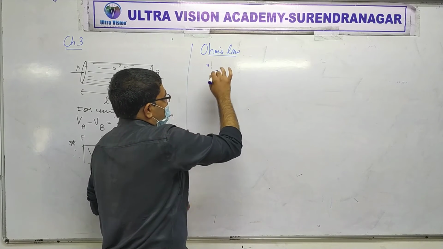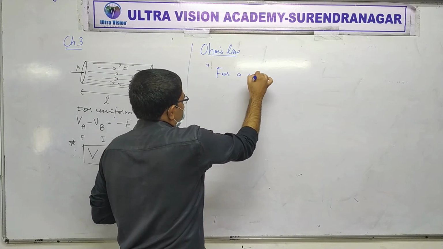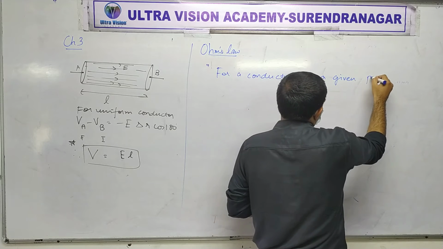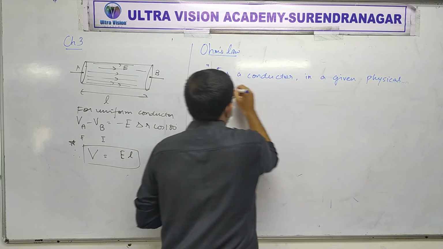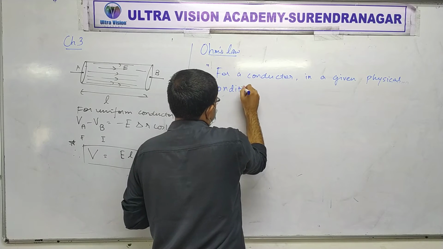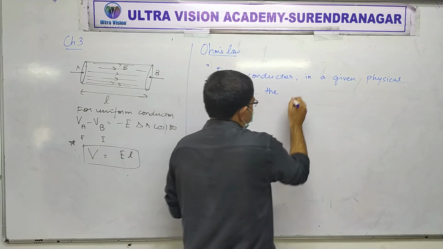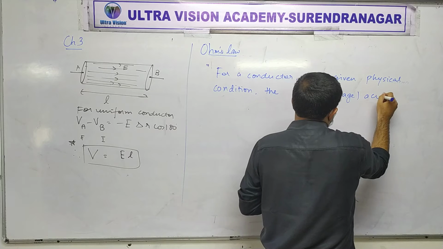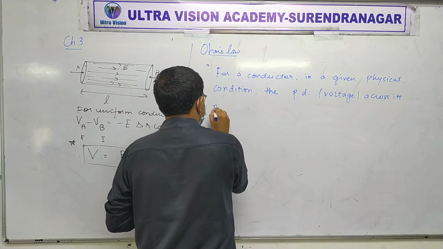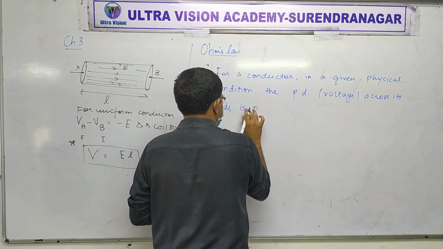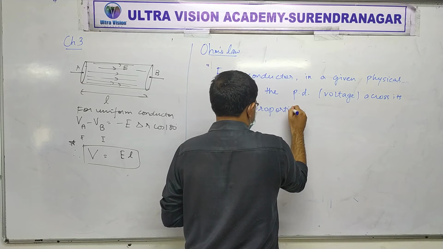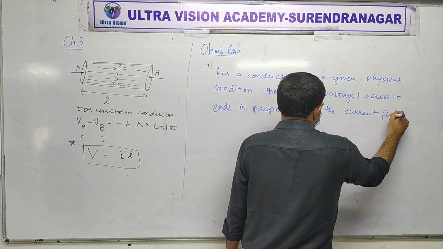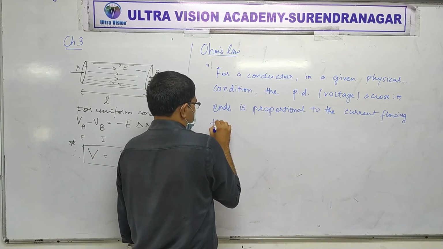The original law is that for a conductor in a given physical situation or physical condition, the potential difference, that is voltage, across its ends is directly proportional to the current flowing through it.